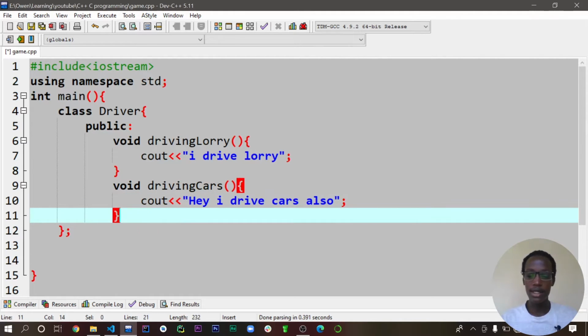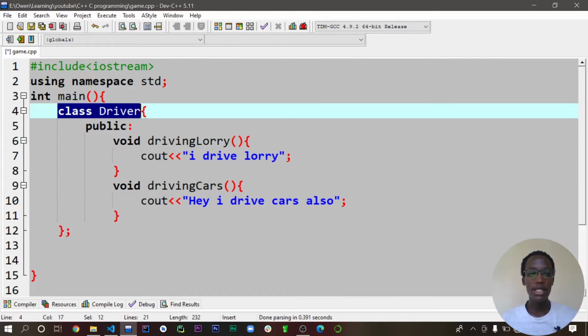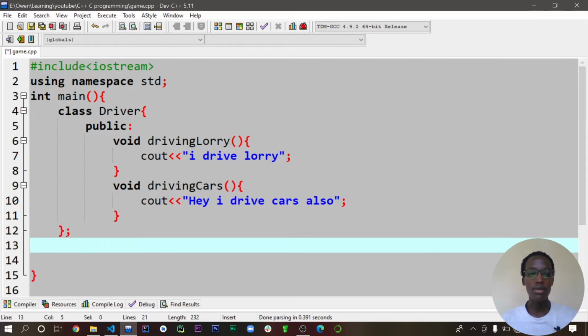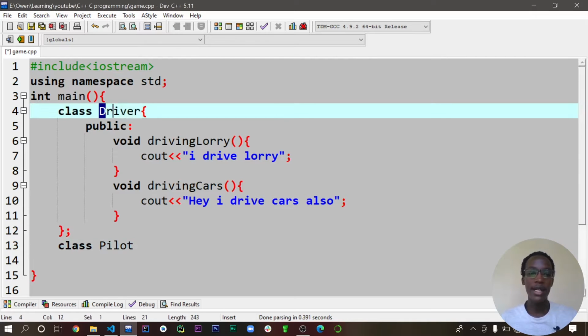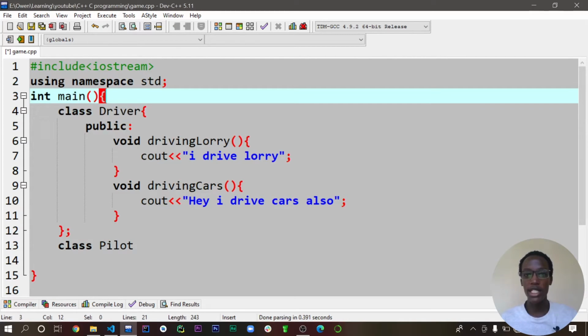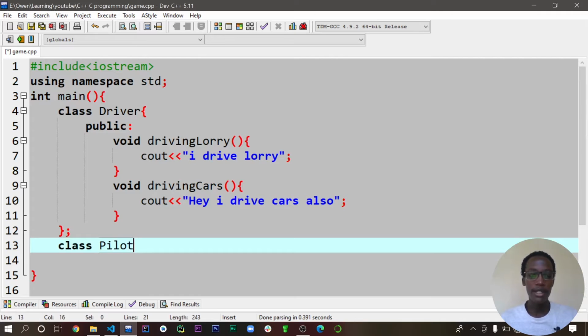Now let's also add one. No, let's just have this for simplicity. Then the next thing is we want to inherit this. So let's have a class Pilot. Remember, keep in mind that all your classes should always start with a capital letter. So we have class Pilot here. Then we want to inherit this behavior of the Driver. So public Driver.